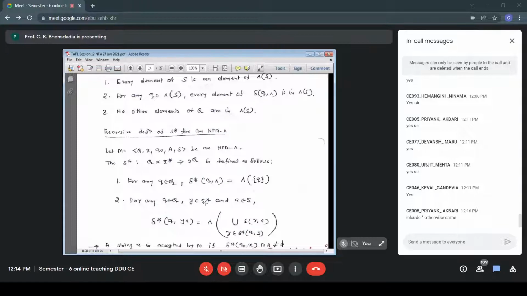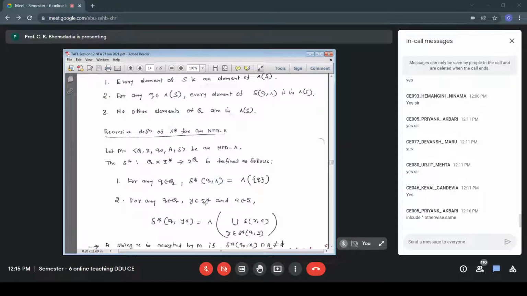So P to Q on A. So my answer will be Q plus, without having any input symbol, I can also go to R, by null transition. So my next answer will be R. From R on null, I can go to S. So my answer will also include S. So from P on A, I can go to Q state. No more symbol required, I can go to R state. No more symbol required, S state. So the answer will be Q, R, comma S.